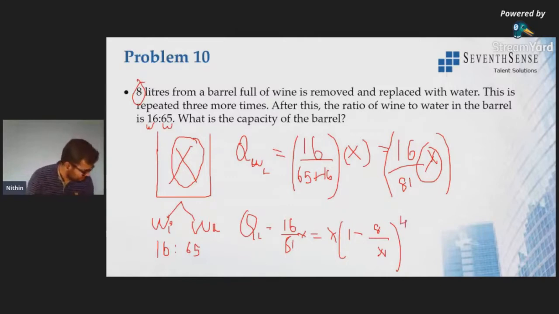What is the answer? Aditya says it is 24 liters. Check out others. I've given the values. Hope you understood this. Quantity of wine left over. Quantity of wine is this. Leftover ratio is 16:65. So from the total quantity is 81 part of it. So what is that 81 part? That is the total quantity x. All right. So find out what it is.